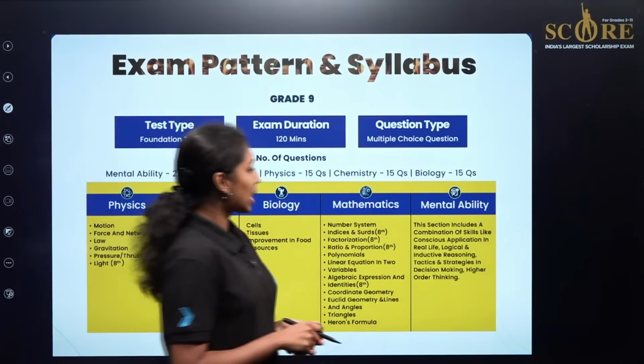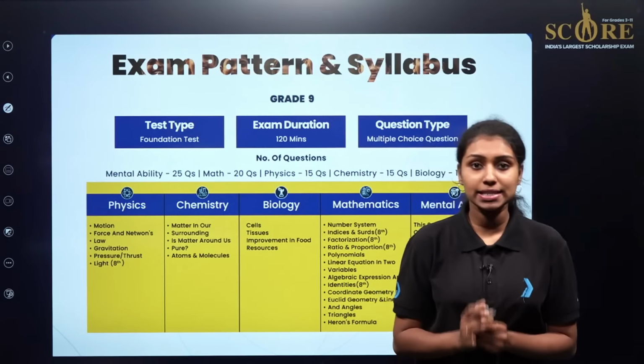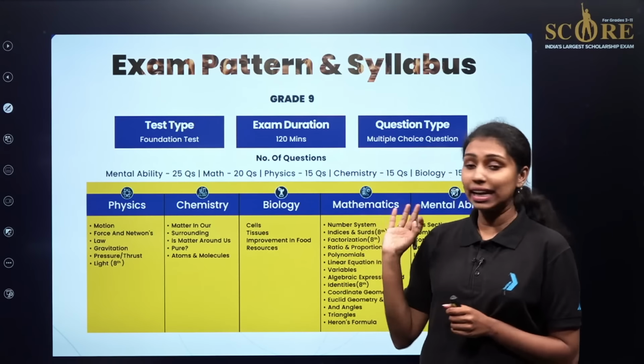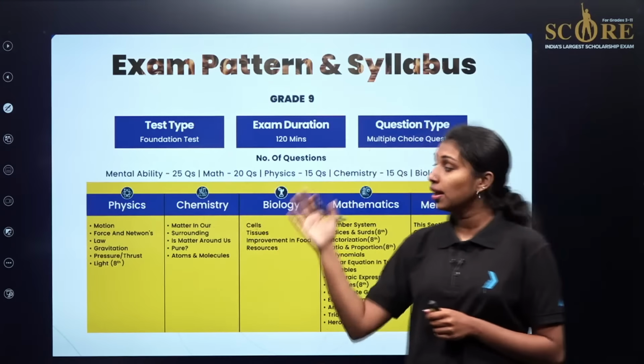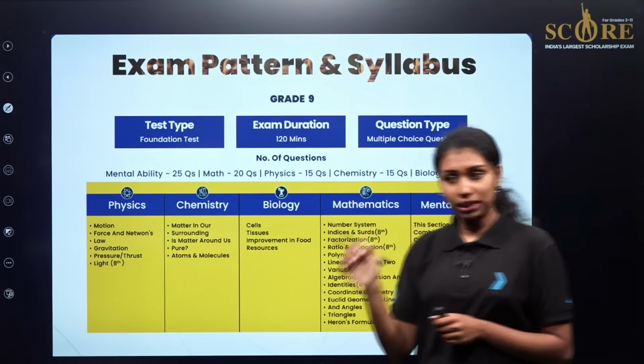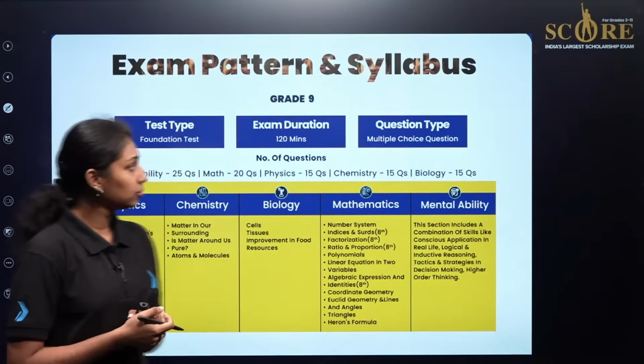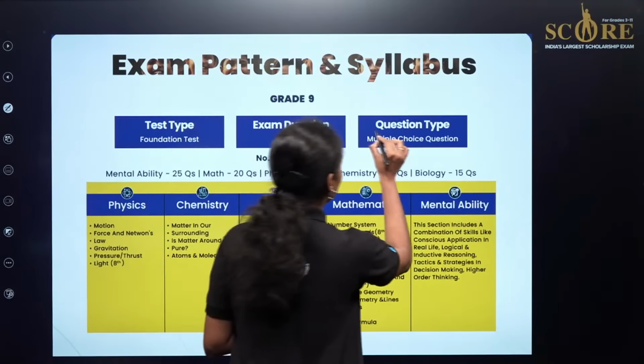I hope you can see this slide over here. This is the exam pattern for the SCORE examination for the grade 9 class. As you can see over here, this is the foundation test. Exam duration is 120 minutes. And the question type is multiple choice question.